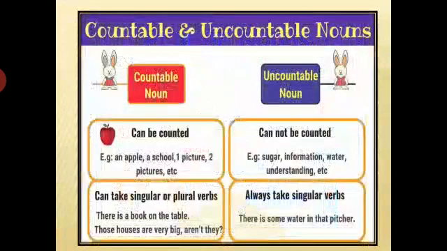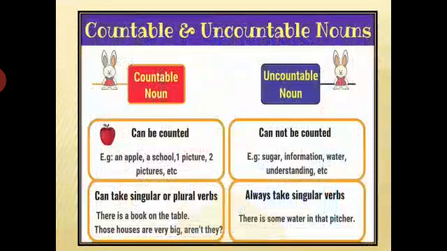Now we come down to countable and uncountable nouns. A countable noun, as it is termed, can be counted, and an uncountable noun cannot be counted. Countable nouns like an apple, a school, one picture, two pictures, four pictures, these are countable nouns. Uncountable nouns: sugar, water, information, understanding, these are the uncountable nouns. Can you count water, sugar parts? Small pieces of salt, can you count? No. So they are the uncountable nouns.